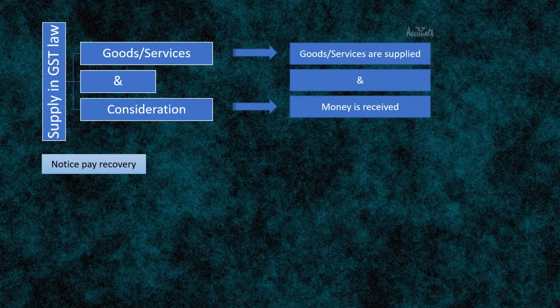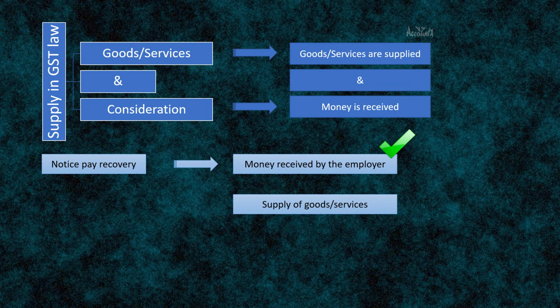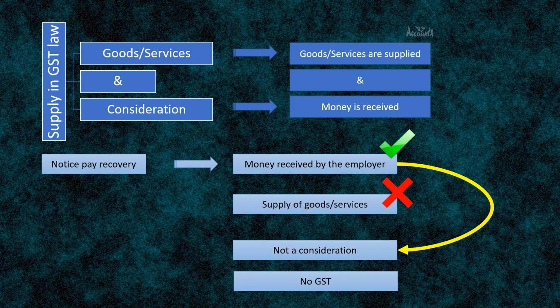If we apply the definition of supply to notice pay recovery, here money is received by the employer, but the employer has not supplied any good or service. When there is no supply, the money received cannot be treated as consideration. When there is no consideration, there is no supply. When the transaction is not a supply, then GST is not applicable on notice pay recoveries.